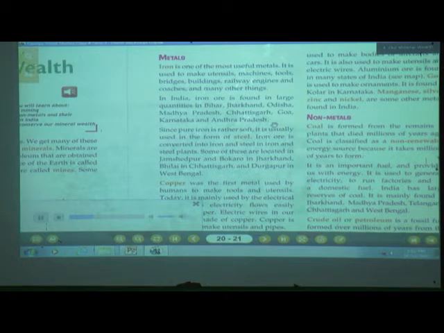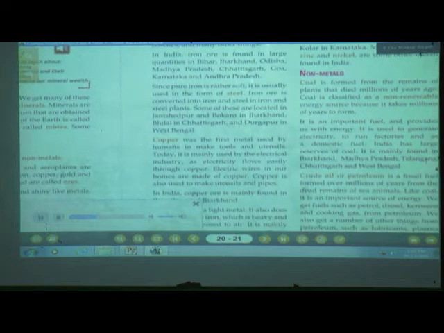Since pure iron is rather soft, it is usually used in the form of steel. Iron ore is converted into iron and steel in iron and steel plants. Some of these are located in Jamshedpur and Bokaro in Jharkhand, Bhilai in Madhya Pradesh and Durgapur in West Bengal.